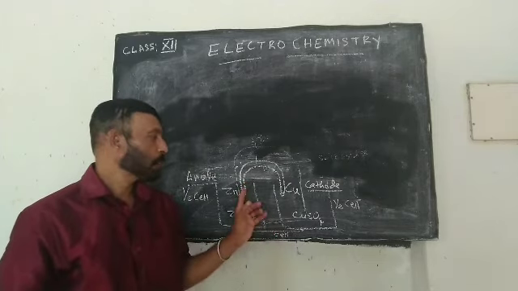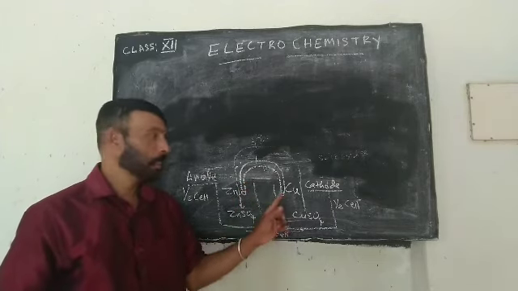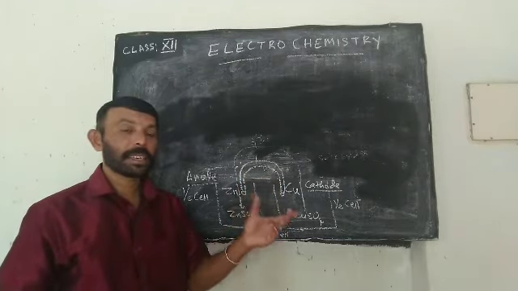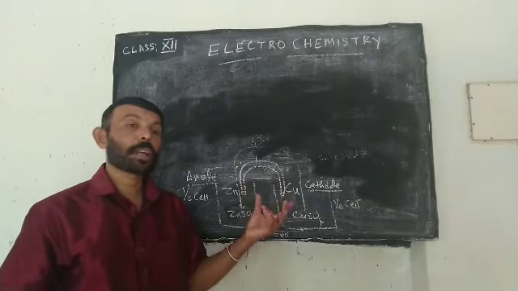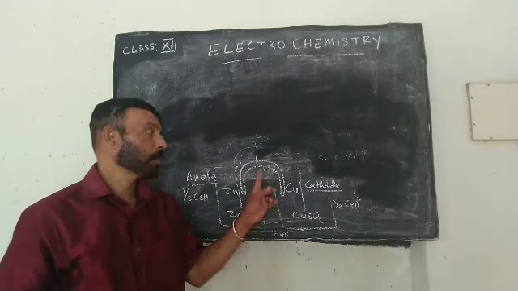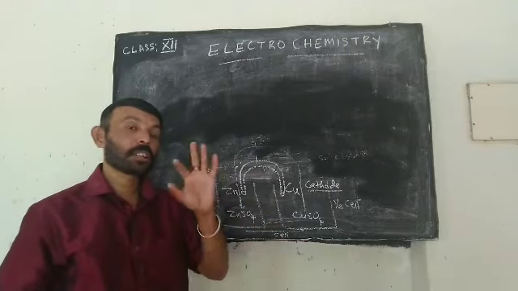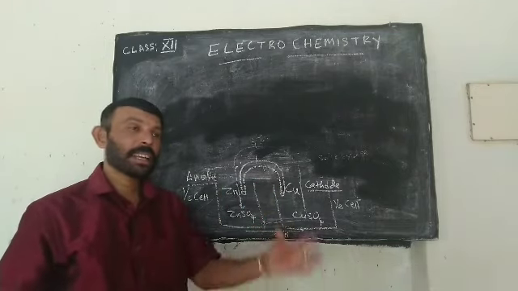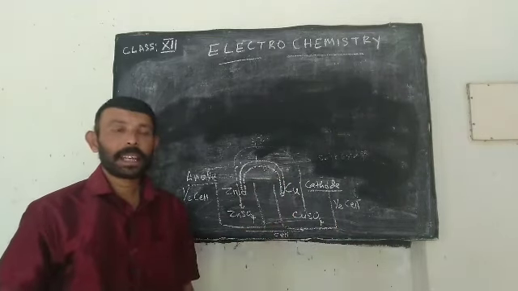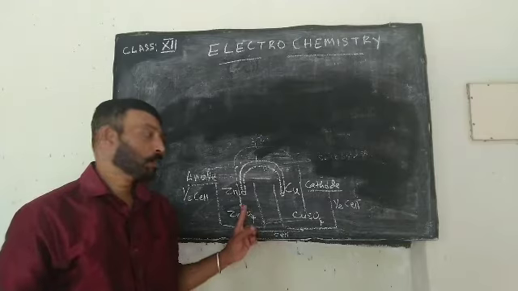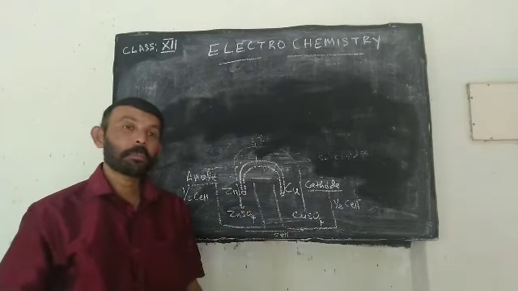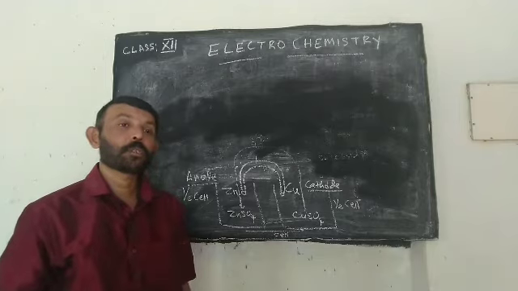bridge. It's a U-shaped bent glass tube filled with KCl, KNO3 or K2SO4 along with agar-agar or gelatin. That salt bridge has three main functions. They are: it connects the two half cells; second, it prevents the transference of electrolyte from one cell to another; third, it maintains electrical neutrality.